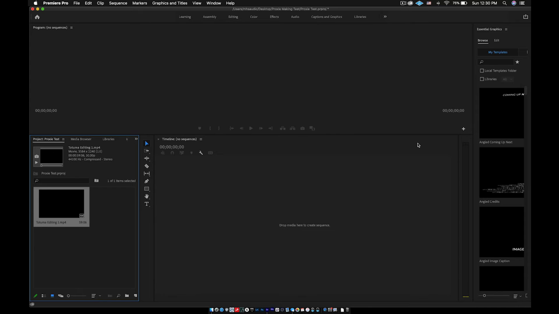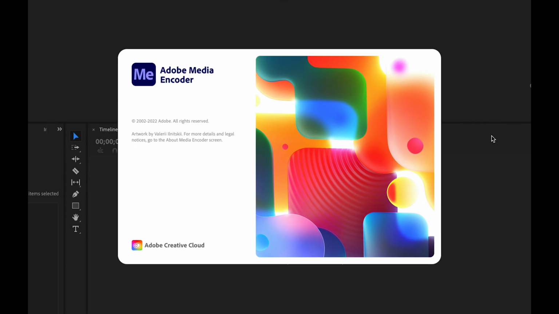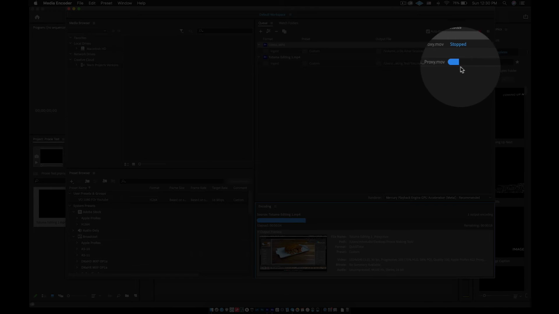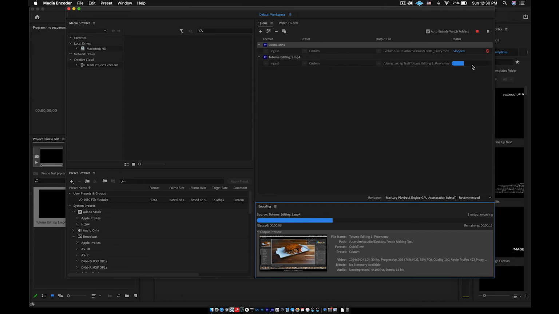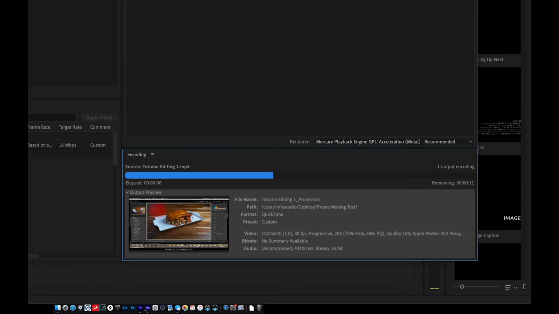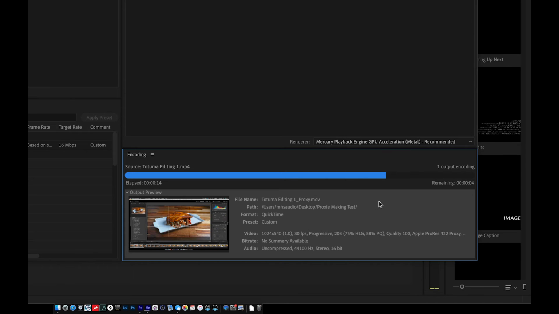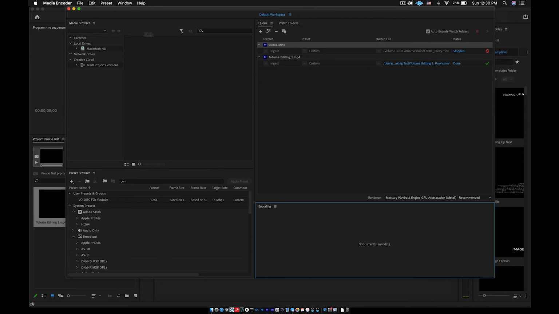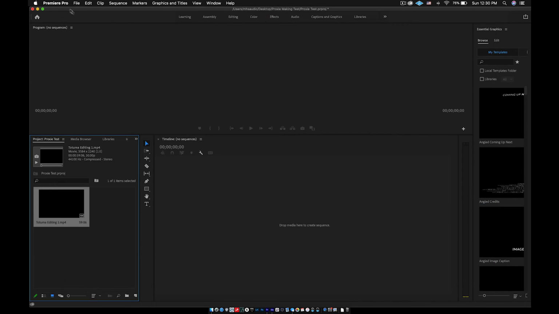Now watch what's going to happen. This app right here, the Adobe Media Encoder, is going to open up and it's going to process my video. See how it's processing the video? It's making a low resolution version of the video, one that's not going to take up as much memory on the computer, and it's going to allow me to work faster.